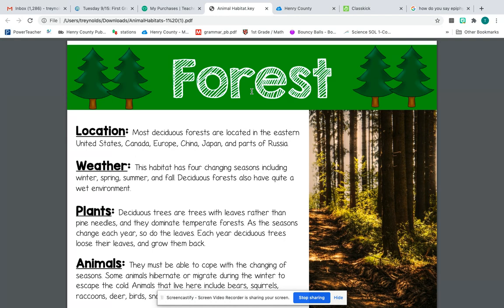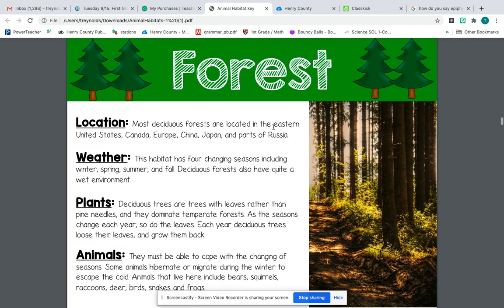Canada, Europe, China, Japan, and parts of Russia. The weather has four changing seasons, which is the seasons that we have: winter, spring, summer, and fall. Deciduous forests also have quite a wet environment, so it's also very moist and rains there too.